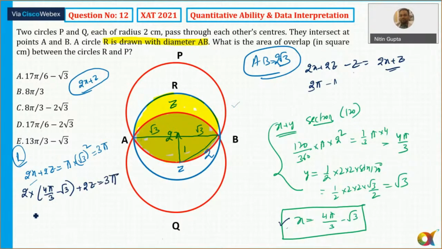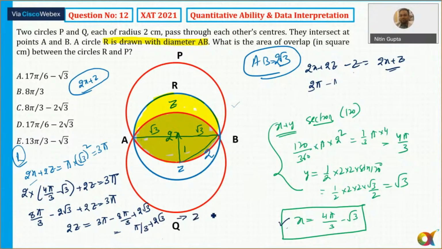Step by step. 8 pi minus root 3 is equal to 3 pi minus. So this will be 9 pi minus 8 pi. So that is equal to 8 plus 2. So from pi by 6. So that is equal to pi by 6 plus root 3. Okay.